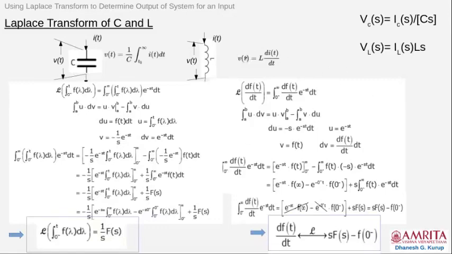Similarly, the Laplace transform of the derivative is s times the Laplace transform of the quantity whose derivative we would like to find. So these are initial values, f(0), 0 minus, that determine the initial values of this.